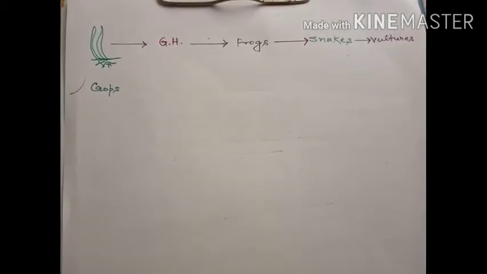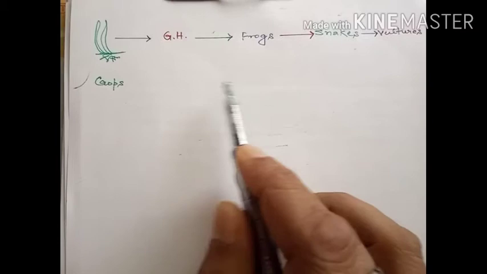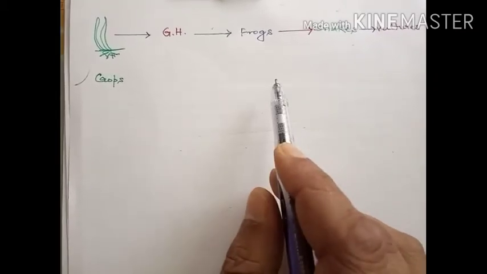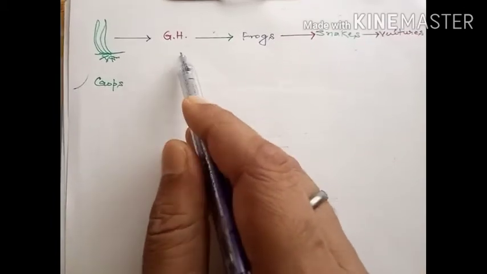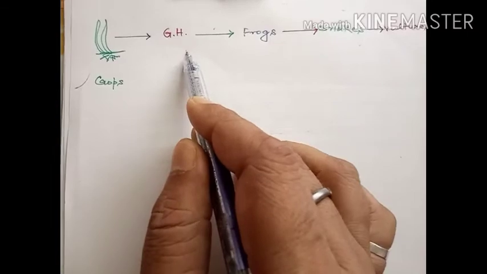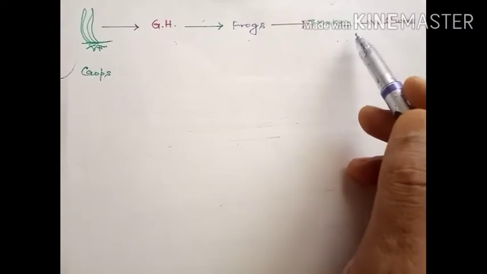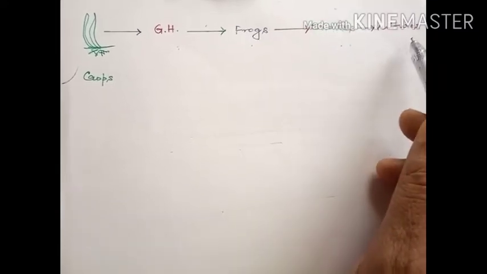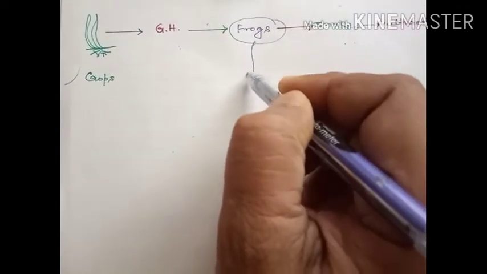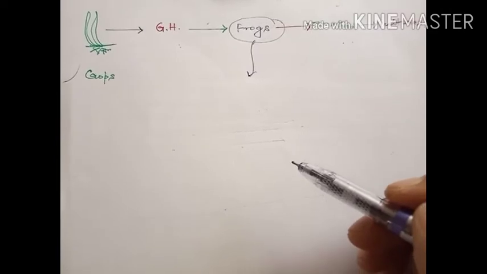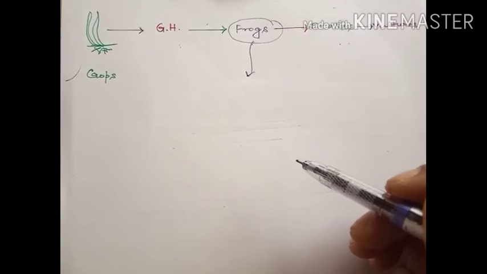So for example, we may understand the situation with the food chain that we have mentioned here. Suppose we have a grassland ecosystem. The crops which are grown are consumed by the grasshoppers. Further on, they are consumed by the frogs, and they are further consumed by the snakes. And then at last, these snakes are consumed by the vultures. Suppose the population of the frogs decreases in the surroundings, then this may alter the population of other species.